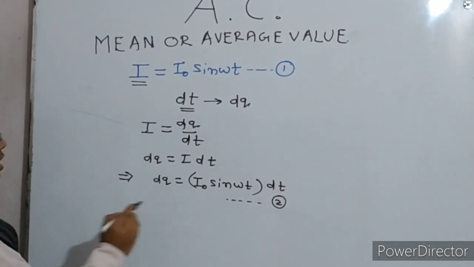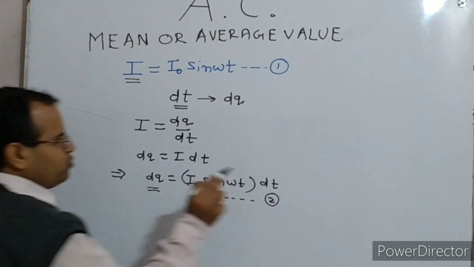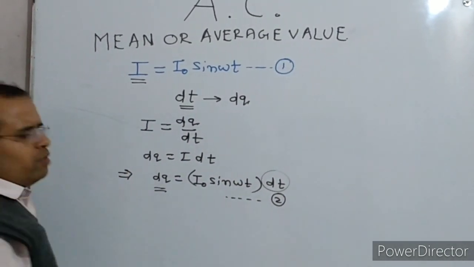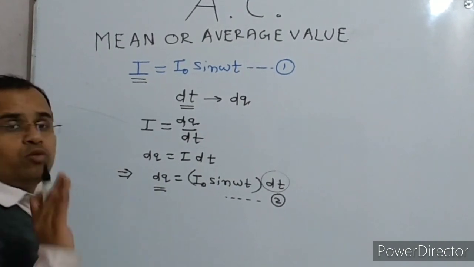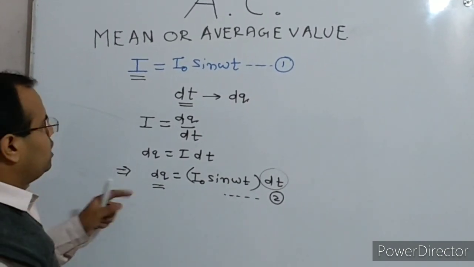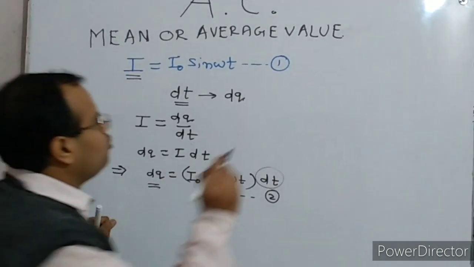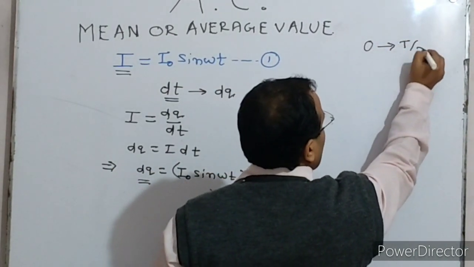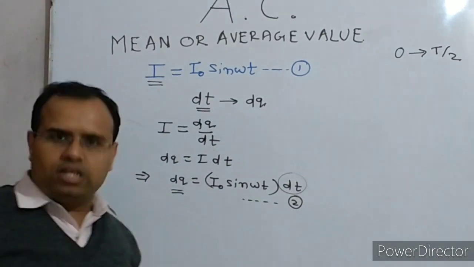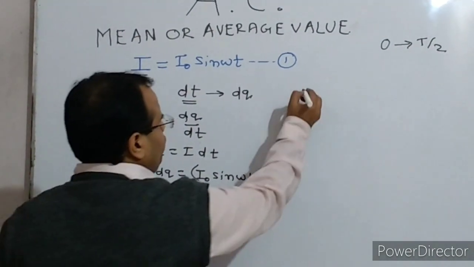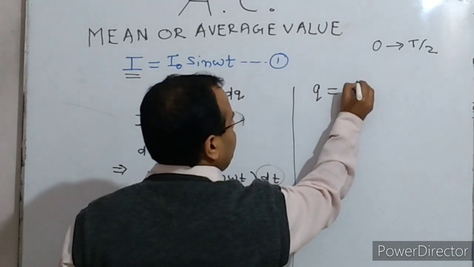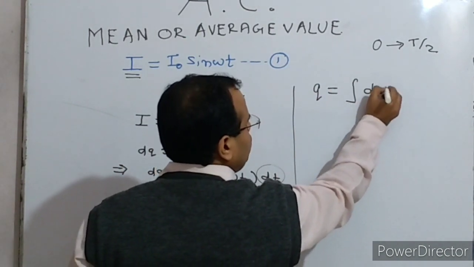Now you can see that this is the small charge which flows through the circuit in time dt. Now if we want to find the total charge flowing through the circuit in, say, 0 to capital T by 2, because as we discussed earlier we have to find the average value in this time interval T by 2, we can write Q is equal to integration dq.